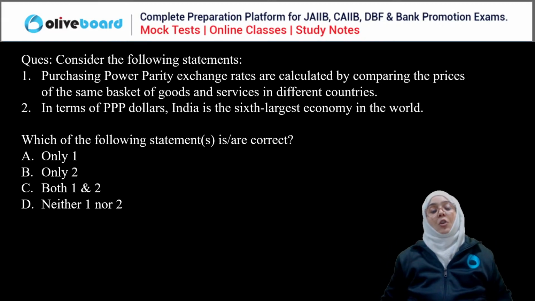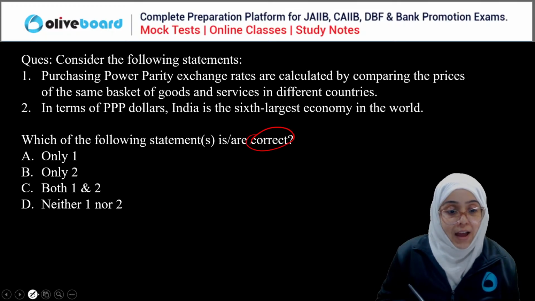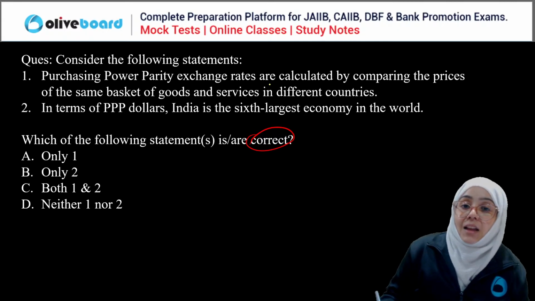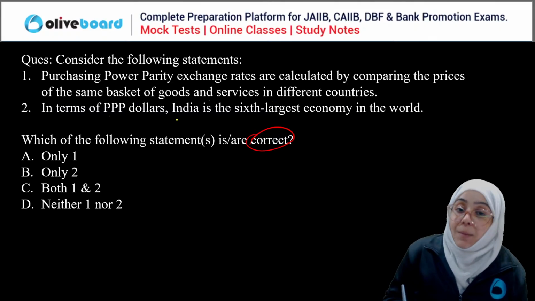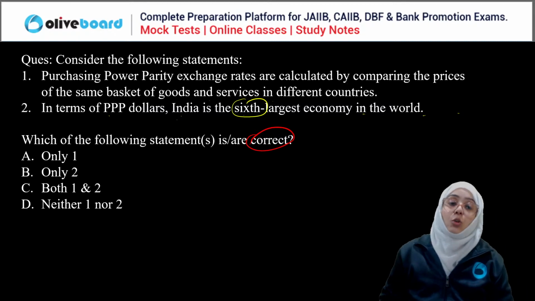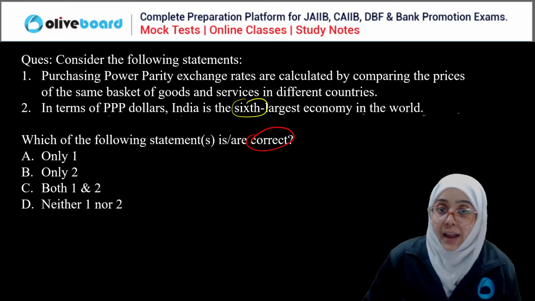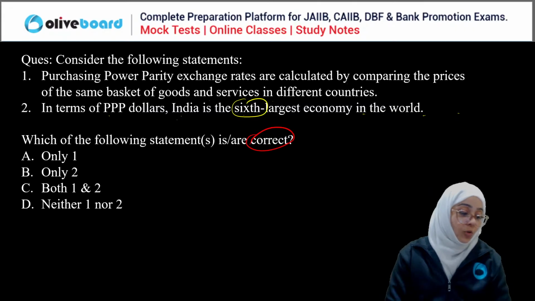So let's start discussing. The very first question: consider the following statements and choose the correct statement here. First, purchasing power parity exchange rates are calculated by comparing the prices of the same goods and services in different countries. Second, in terms of PPP, India is the sixth largest economy in the world. Choose the correct option: only one, only second, both one and two, or neither one nor two. Everyone, please answer this question.